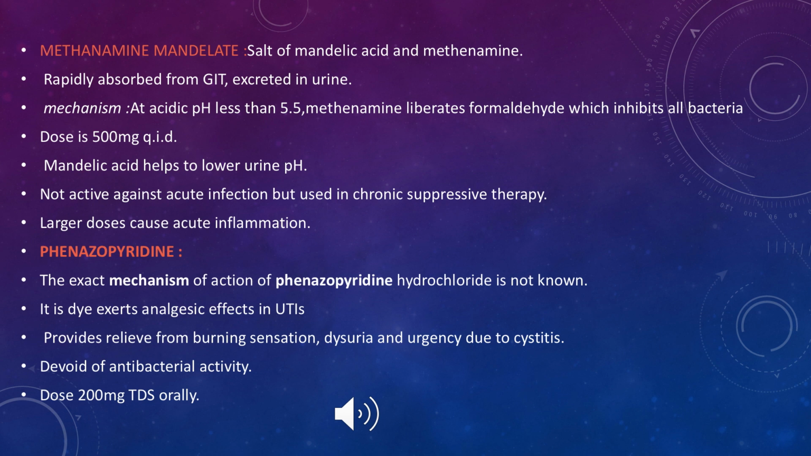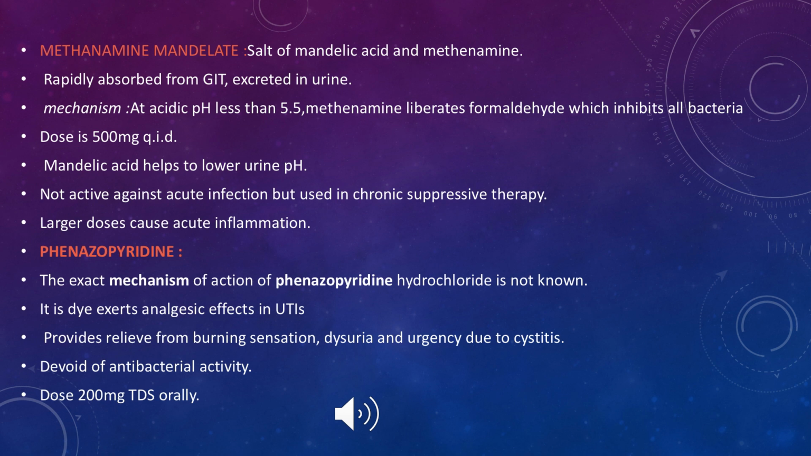Methenamine mandelate acts by the formation of formaldehyde. This formaldehyde has the capacity to kill or inhibit the bacteria. That is how this drug acts. It is helpful in lower pH, because only at a pH less than 5.5 does it get converted to formaldehyde, and this formaldehyde prevents the bacteria. And if you use a larger dose of this drug, it may cause acute inflammation also.